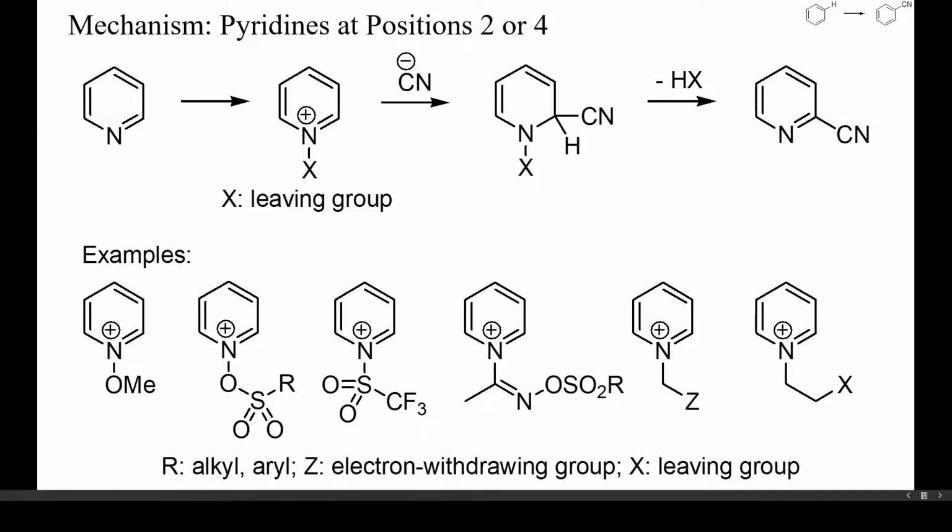In general, pyridinium salts with a leaving group at nitrogen can react with nucleophiles at positions 2 or 4 and then undergo elimination of the leaving group, as sketched here. Pyridine N-oxides do not usually react this way, but if the negative charge at oxygen is removed by alkylation, acylation or sulfonylation, then this substitution can proceed smoothly. If positions 2 and 4 are both unsubstituted, mixtures of regioisomers often result.